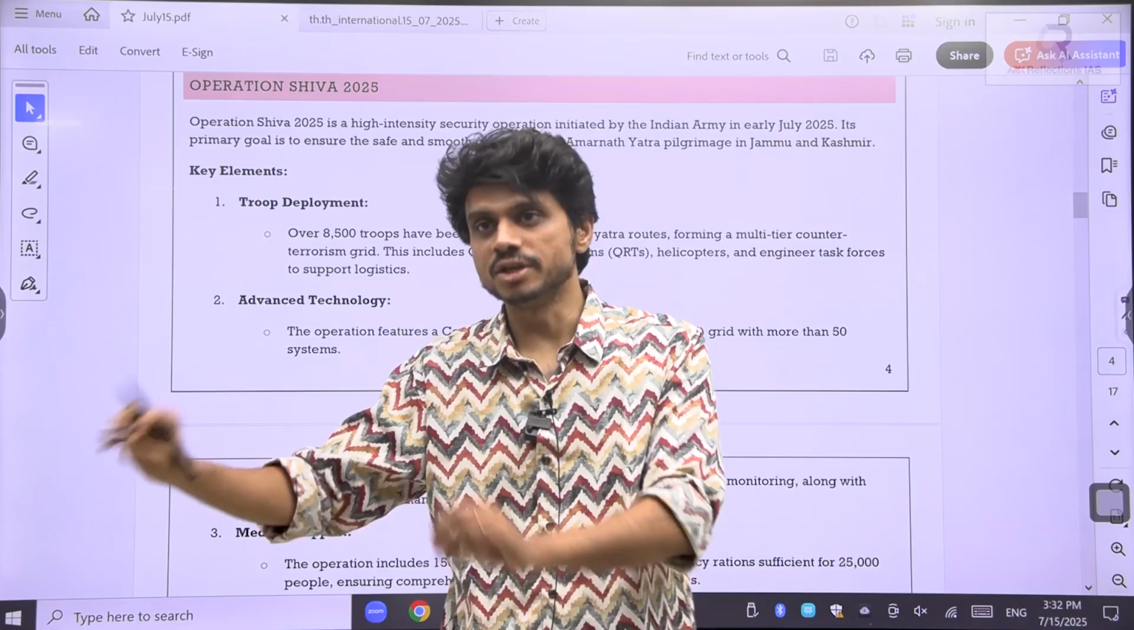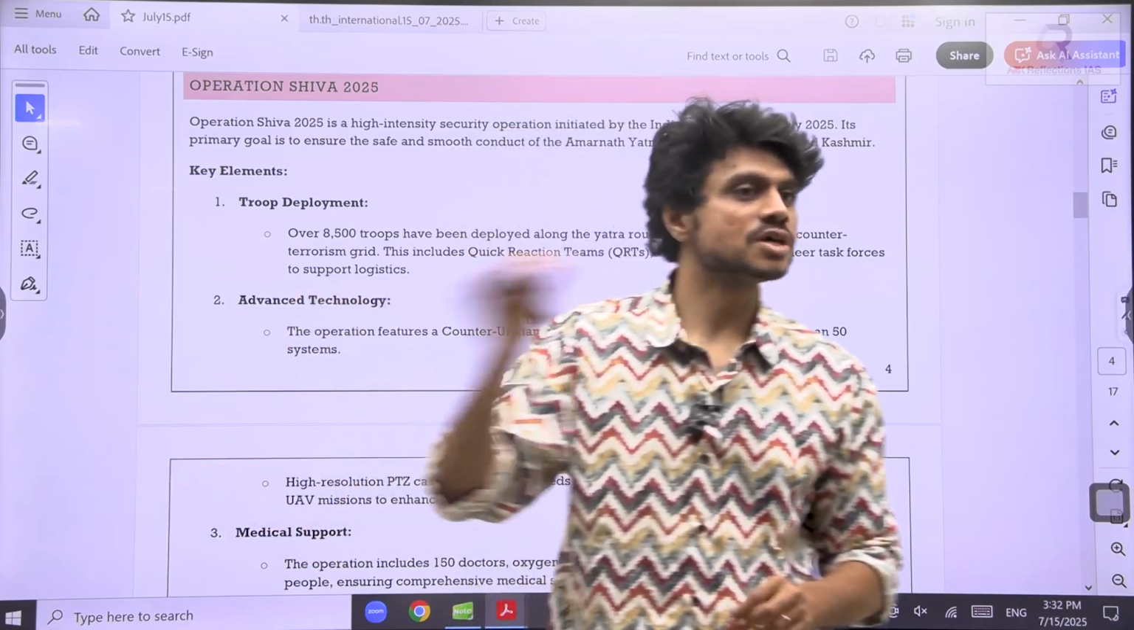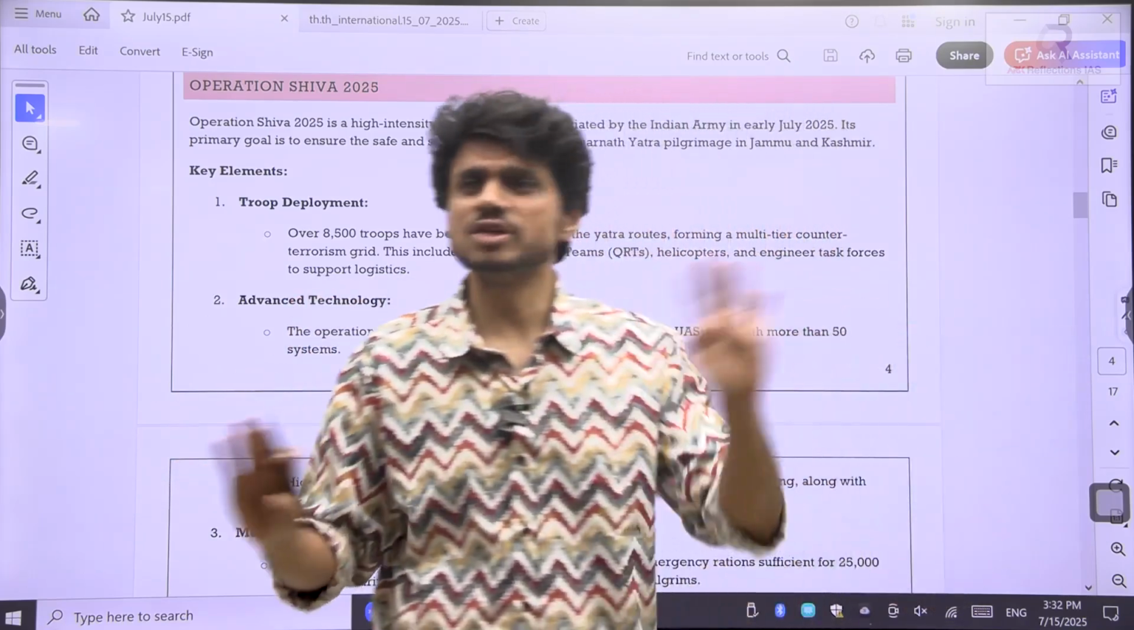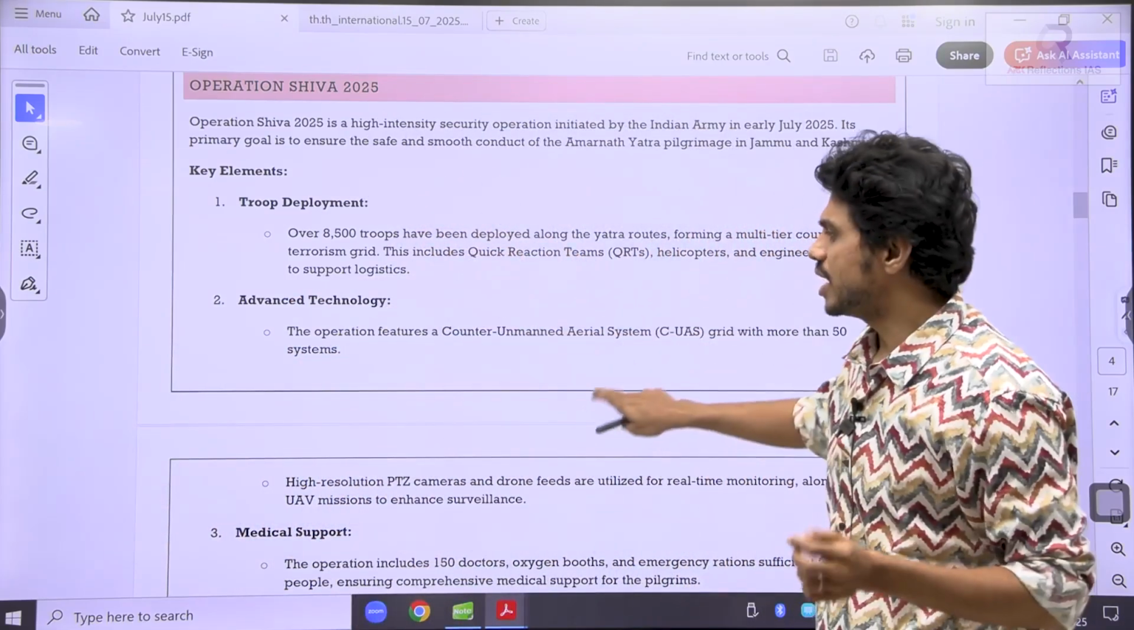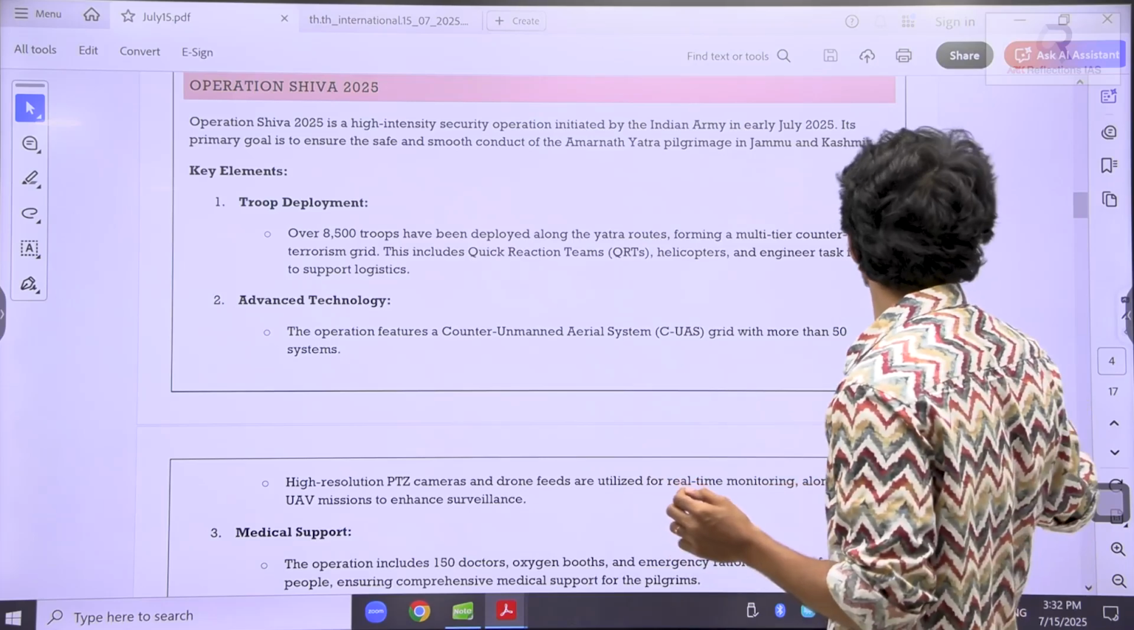Huge military deployment as well as emergency services. Simple, Operation Shiva. That's all we need to know. That's it, nothing more here. So see here, troop deployment, advanced technology and medical support they are talking about.